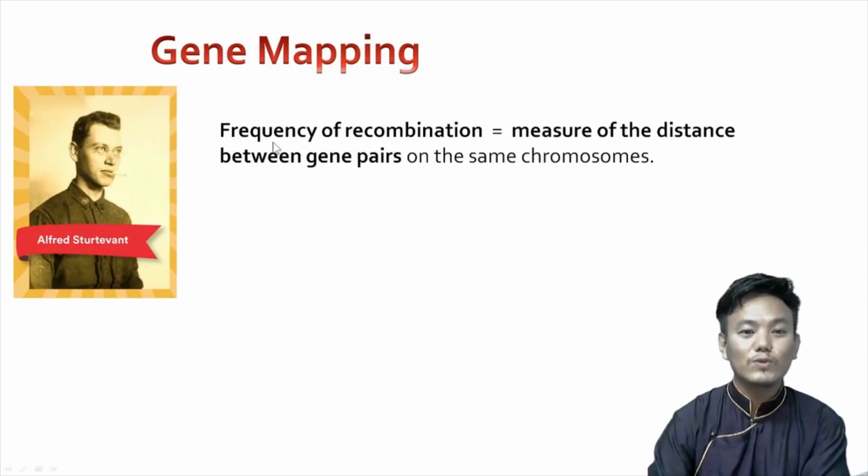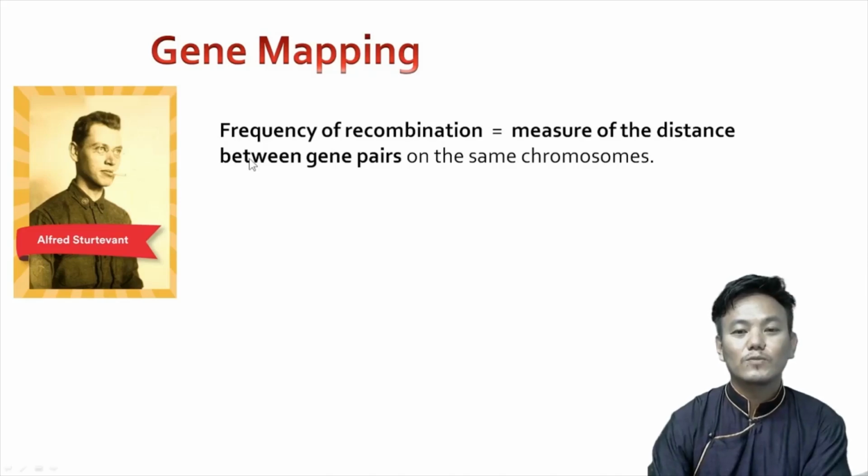So he used this idea for the purpose of mapping the genes on the chromosome. We all know that there are fewer chromosomes compared to the number of genes. We have lots and lots of genes, but we have only 23 pairs of chromosomes. So each chromosome must be carrying many genes on it.